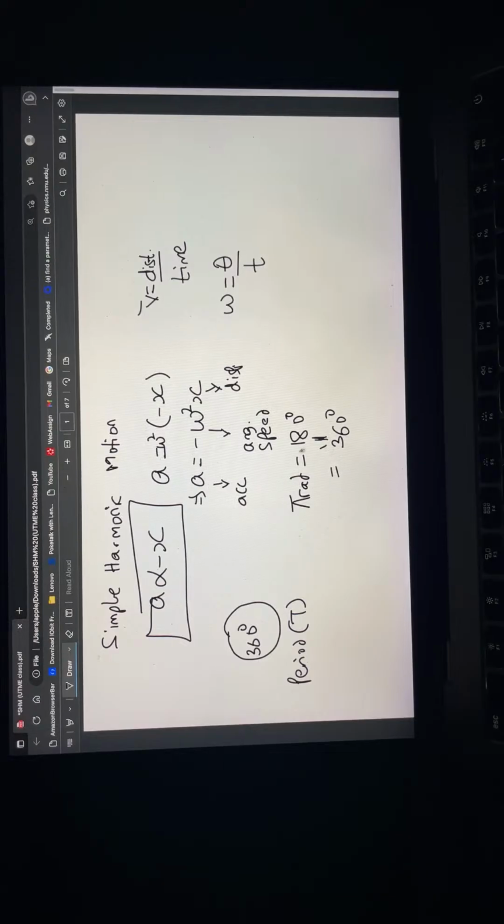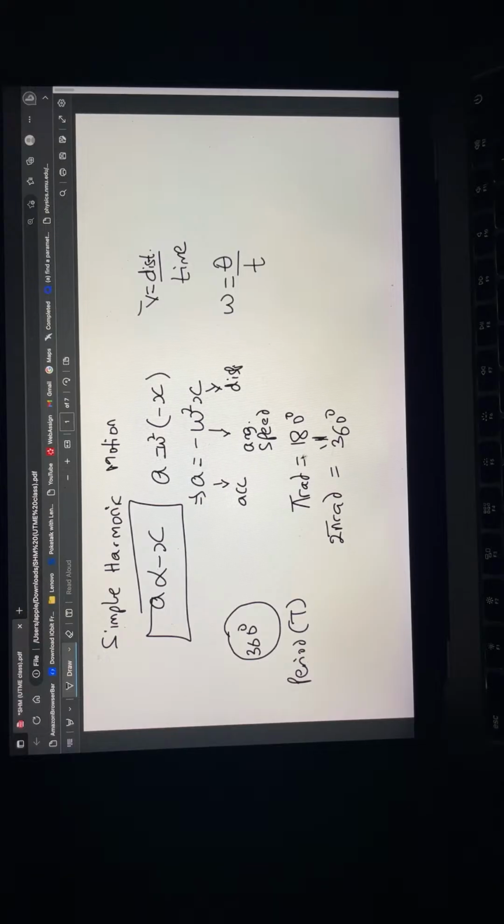So if 180 degrees is pi rad, then it implies that 360 degrees is double 180 degrees. That means 360 degrees will be 2 pi rad.